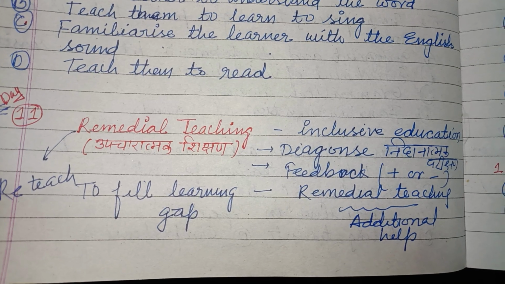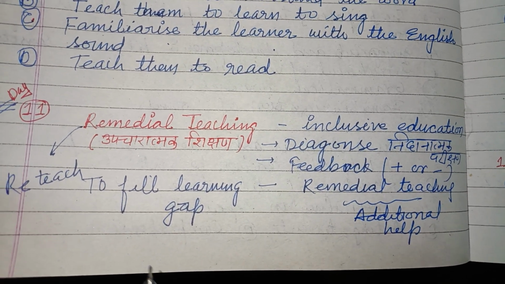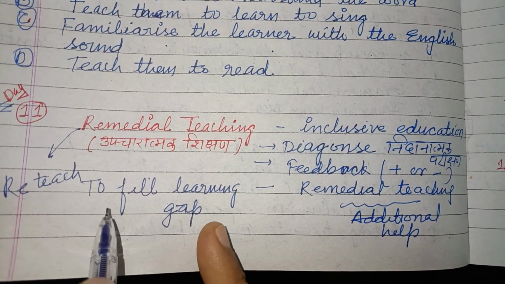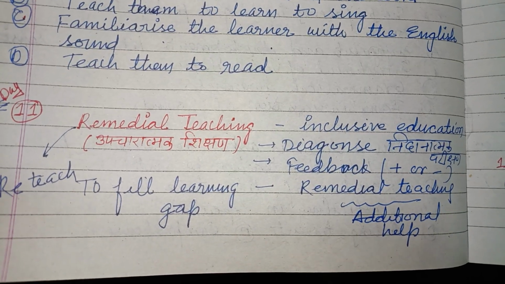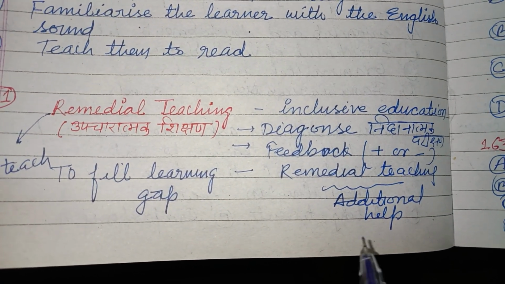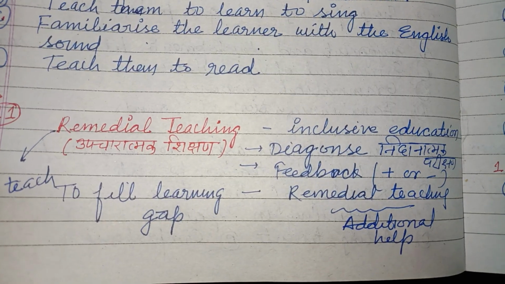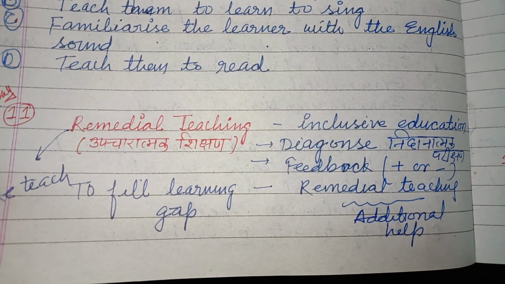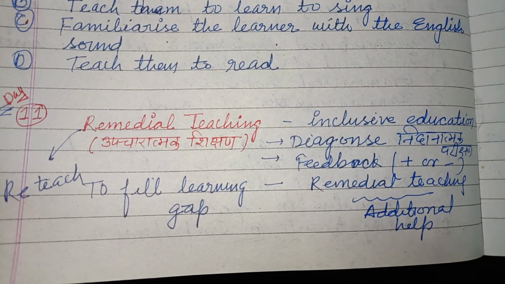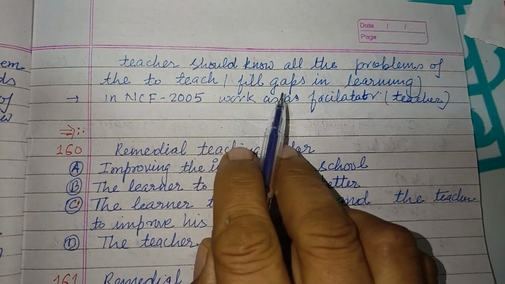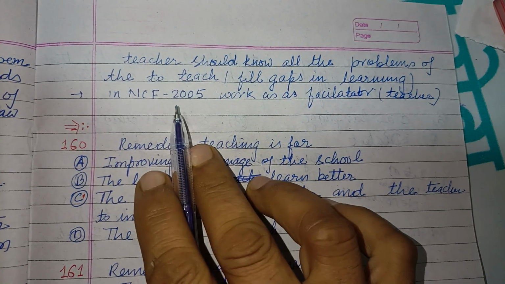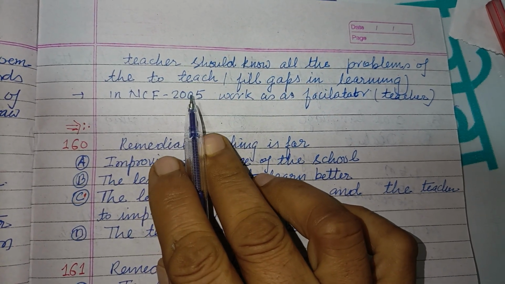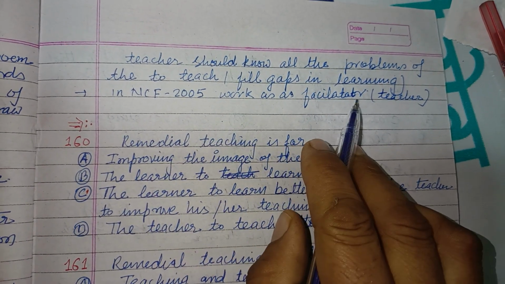This is called remedial teaching, to fill the learning gap between the learners. Remedial teaching means additional help to the students who are weak in some part of learning. Teachers should know all the problems to fill gaps in learning.